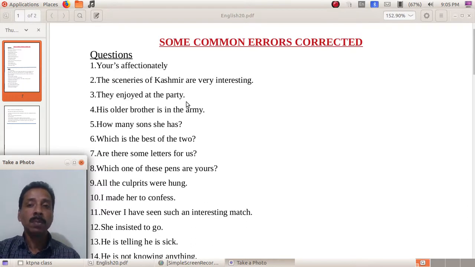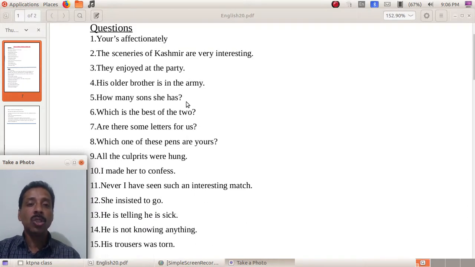Then third one, "they enjoyed at the party." Is there anything wrong? There is a mistake, that is regarding the use of the verb enjoy. In the case of three verbs, enjoy, absent, resign, after these verbs there should be a reflexive case pronoun, based on the subject.